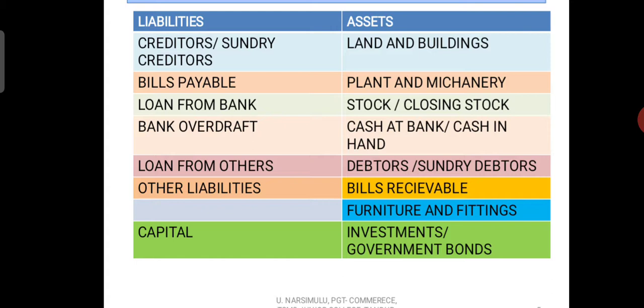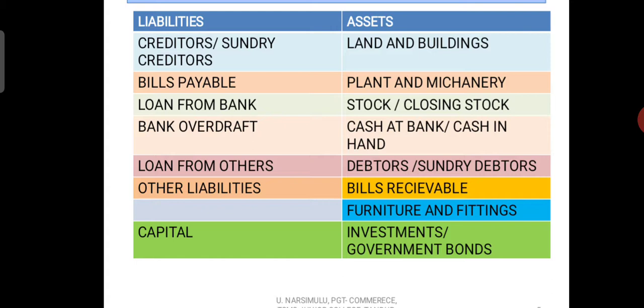And stock or closing stock. If you are given stock or closing stock in the problem, then you say it is an asset. And cash at bank, cash in hand. If we have the balance with the bank, that is called cash at bank. If we have the cash balance in the cash counter, that is called cash in hand. So this is an asset. And bills receivable is also an asset. Furniture and fittings, sometimes furniture and fixtures they may give, is an asset.